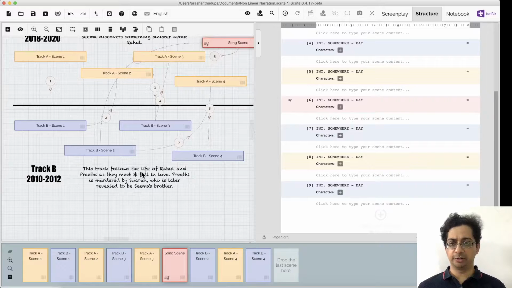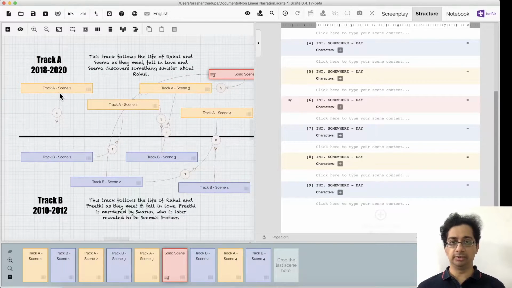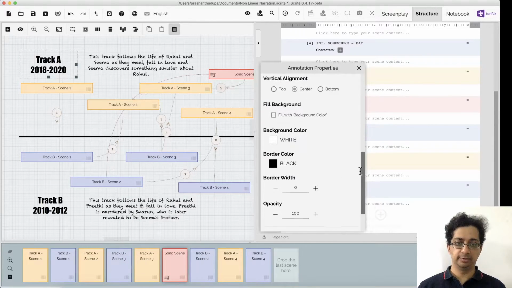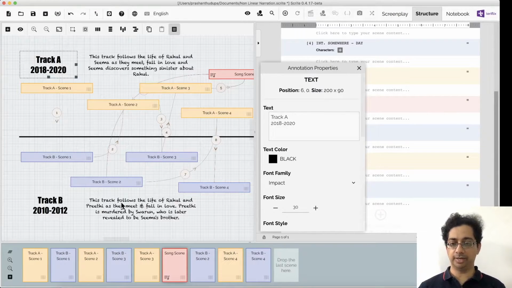We talked about annotations before. There are already a few annotations on the structure canvas now. For example, this is a text annotation. I can select a text annotation, move it around. If I want to edit the properties of the text annotation, I can click on this button here, and it will open a doc widget in which I can edit the properties of the annotation.